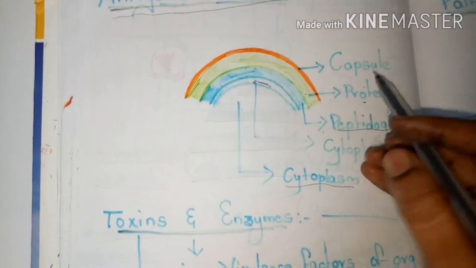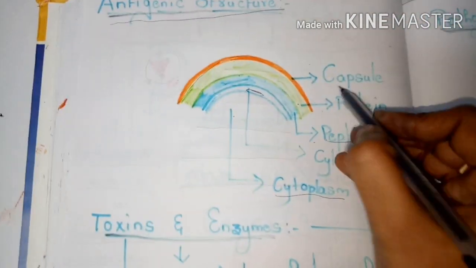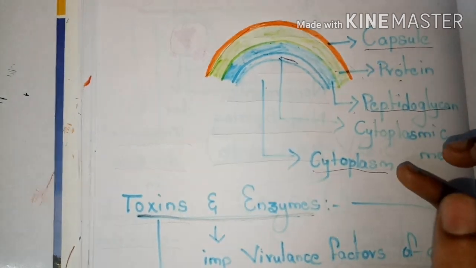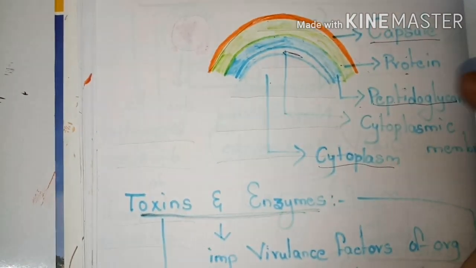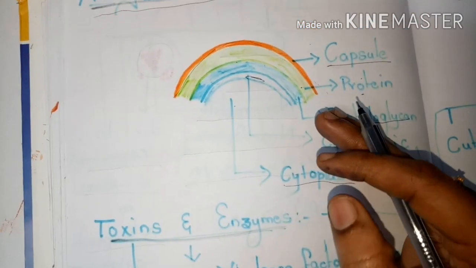Let's see the roles played by the individual parts. Let's start with the capsule. Some strains of Staphylococcus aureus possess a capsule. This capsule inhibits phagocytosis.